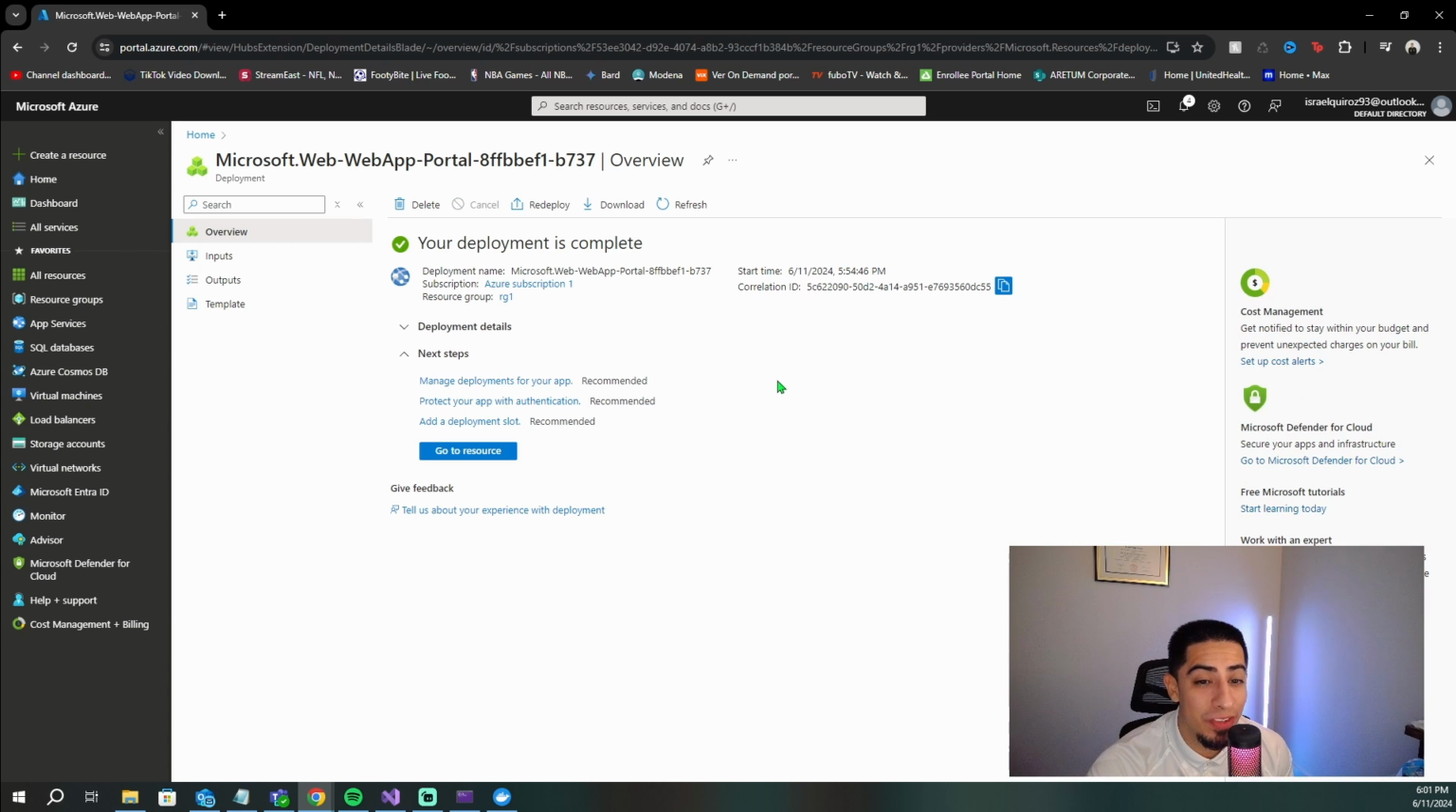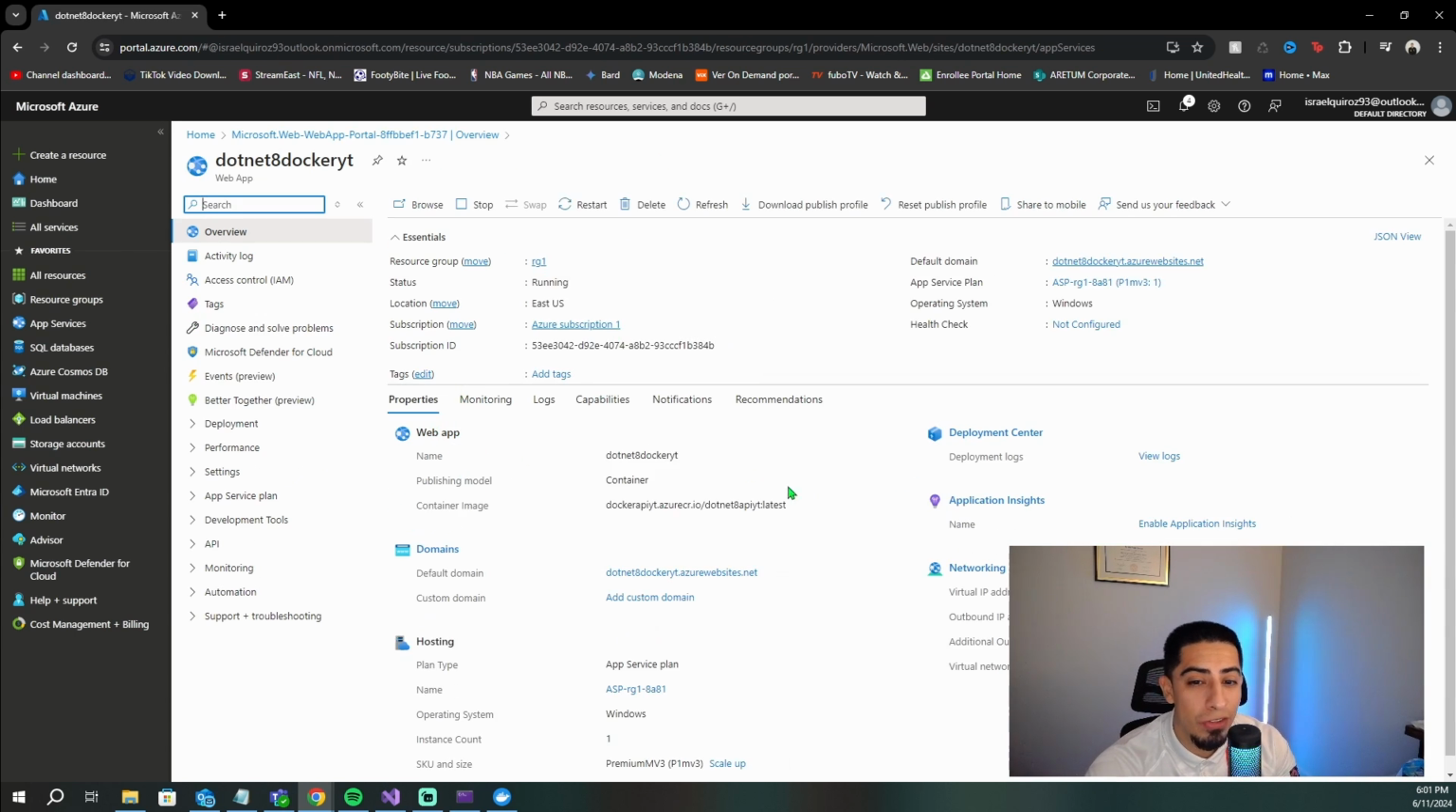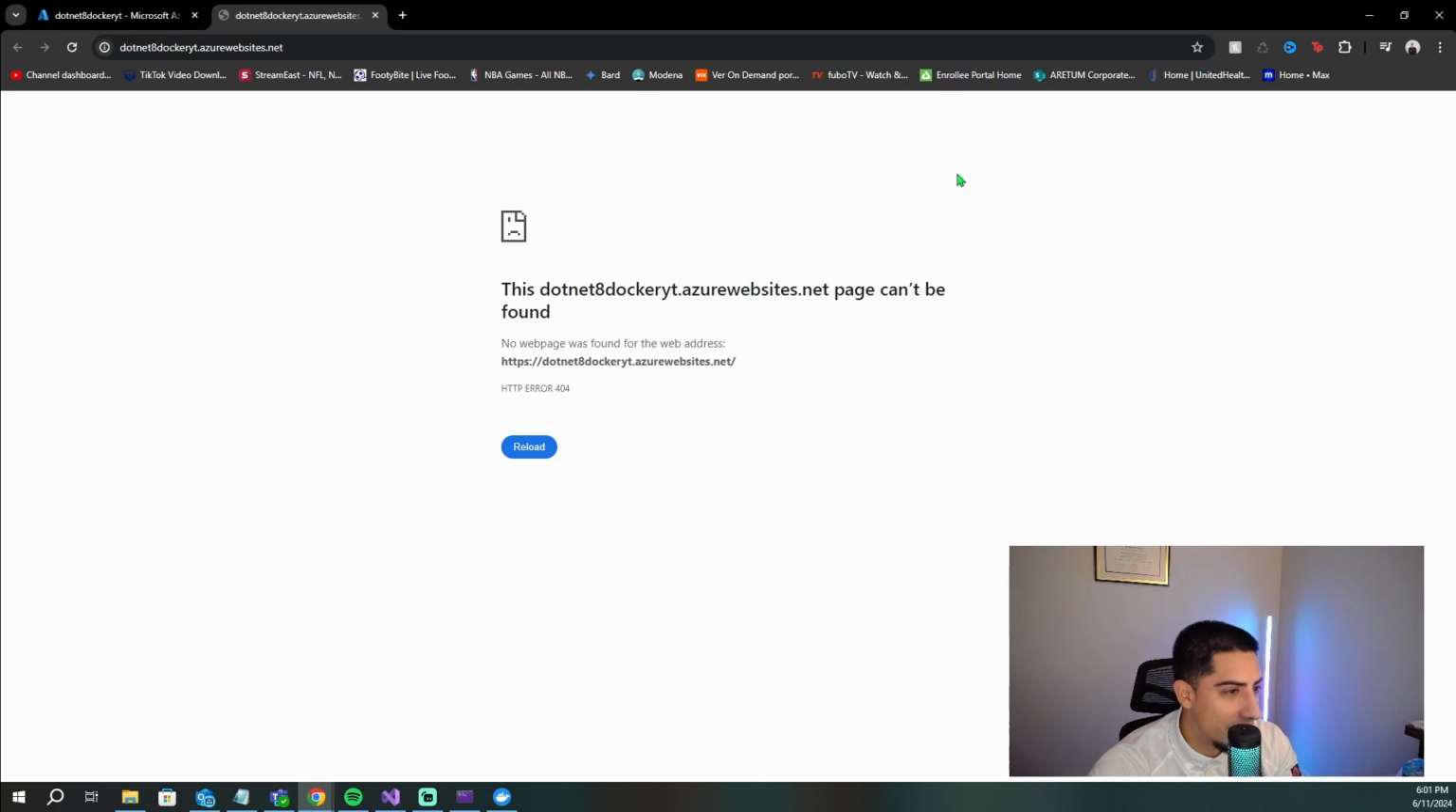So now that our app service has been deployed, let's go check it out and let's see if everything's working as it should be. So our container image should be published correctly. So right here, we can see that we got it from our container registry and we have a publishing model of a container. And now let's check out what's here. So obviously right here, this is an API, so it's not going to have a beautiful front end, right? But how do we fix this?